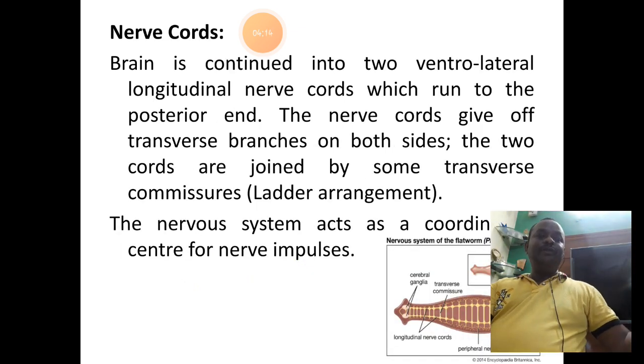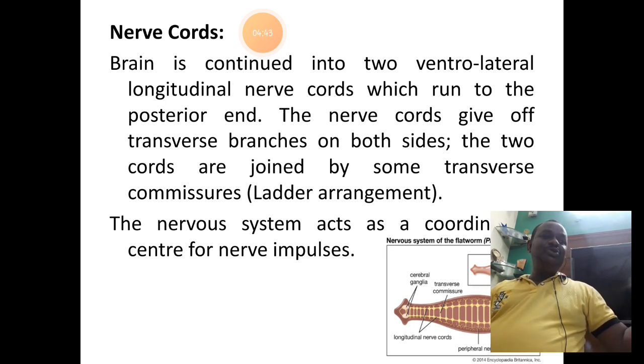The next part of the central nervous system is the nerve cords. The brain, which is inverted V-shaped, shows two limbs. These limbs of the brain continue down towards the posterior side as two ventro-lateral longitudinal nerve cords. So down in the picture you can find the same.